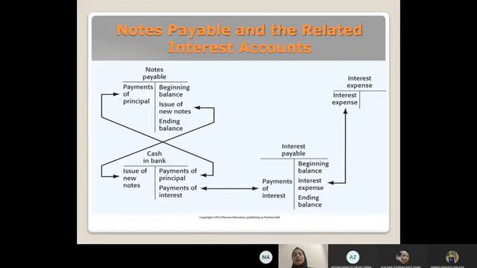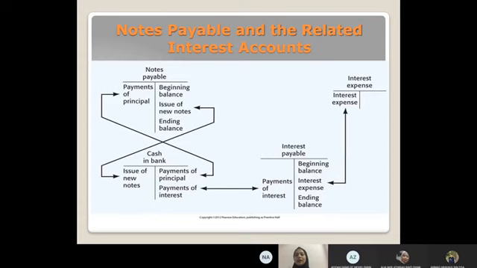Okay, the next slide is notes payable and the related interest account. This figure shows the accounts used for notes payable and related interest. Auditors mostly include test of principal and interest payment as a part of the audit of the acquisition and payment cycle, because the payments are recorded in the cash disbursement journal.